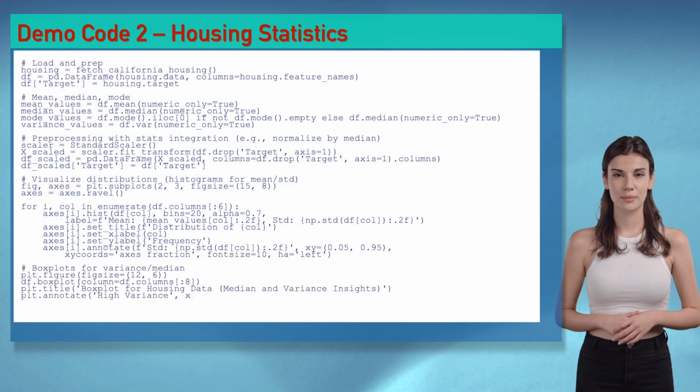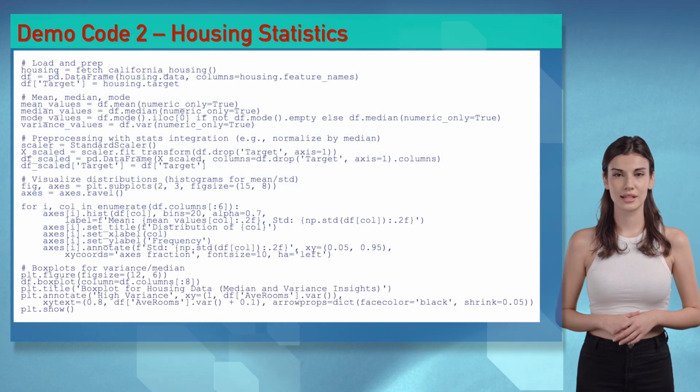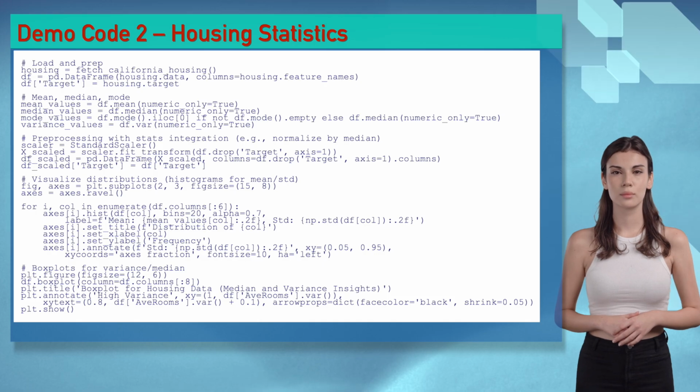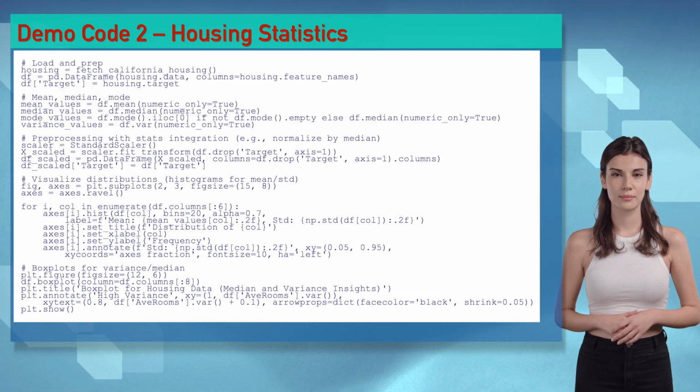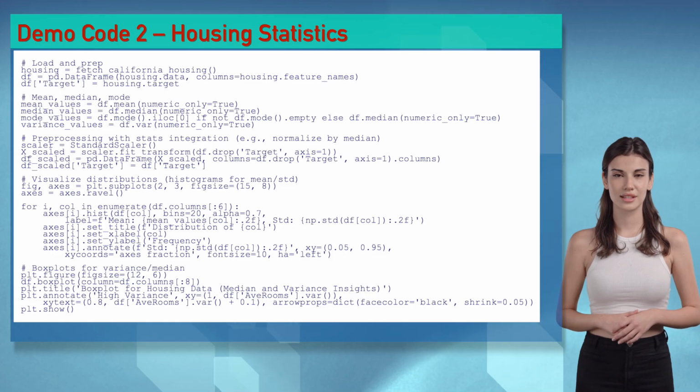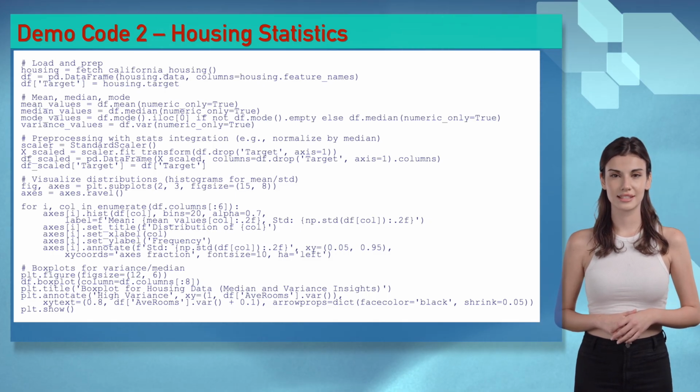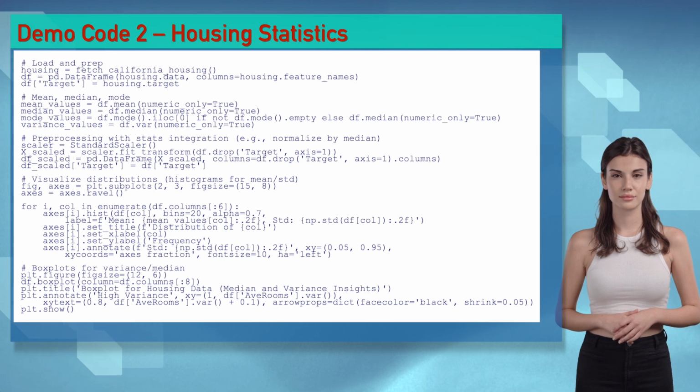Wizards, our second demo in housing_stats_demo.py computes stats for California housing. We'll load data, calculate mean, median, STD, variance, preprocess, model with regression, evaluate, and visualize. Let's run this and see stats magic.